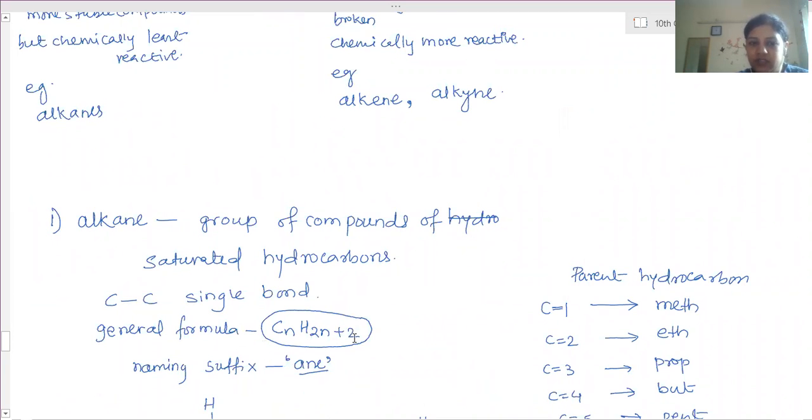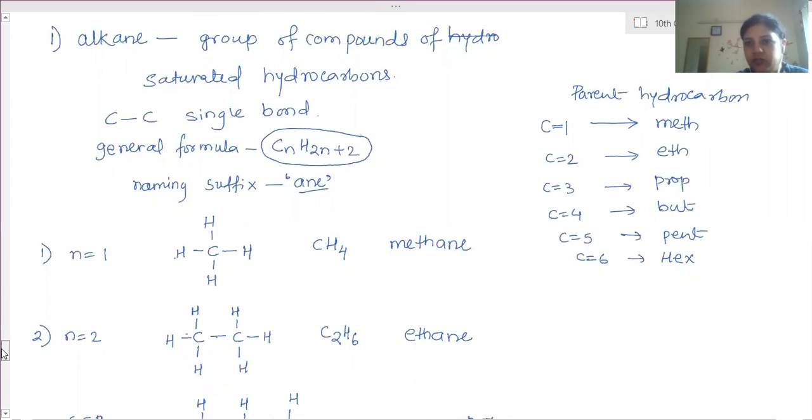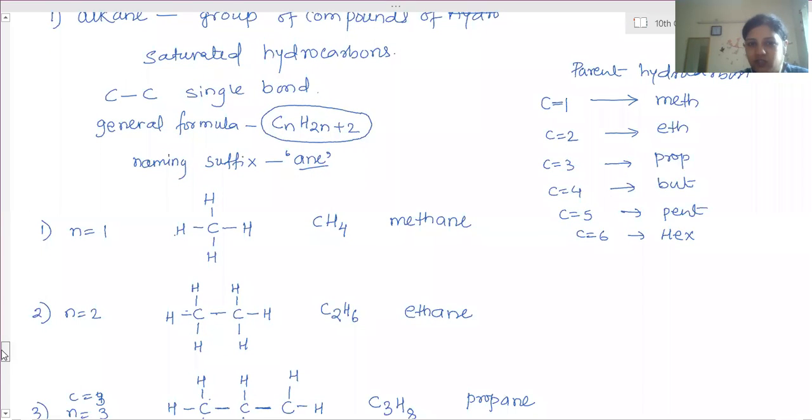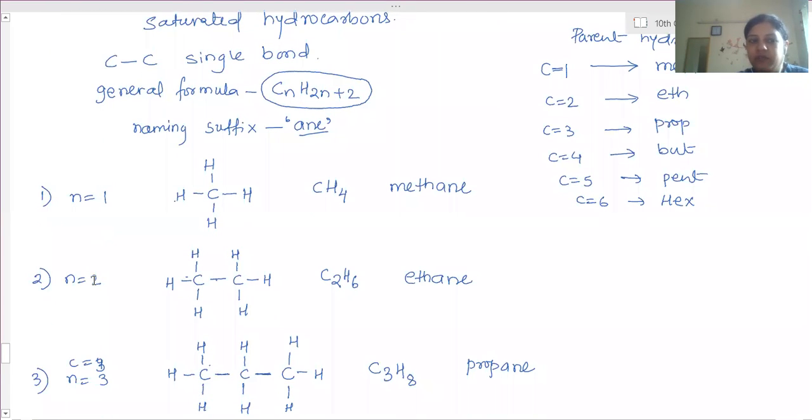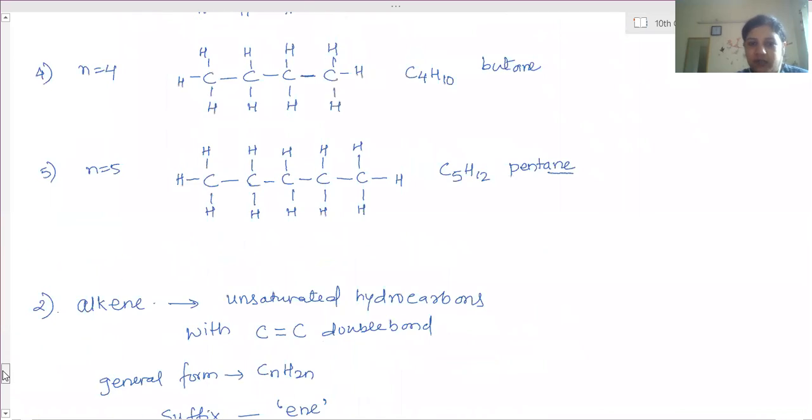The general form we have seen is CnH2n+2, and a few members of this series we have seen. This is one series of compounds, a group of compounds. It starts with one carbon atom, then two, then three, and it keeps on continuing, till hundreds are also present. We have to see till six only, you need to know. So the hexane part you have to remember, you should know the structures, and if the structural formula is given to you, you have to name it.